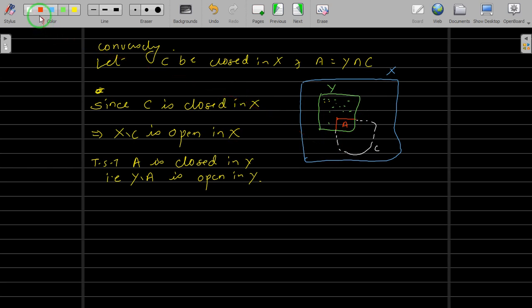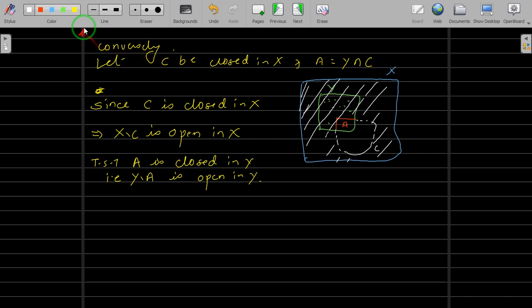Let me shade the portion. This is X, this is C, so X difference C will be this part, everything outside the white part. C is not included. You are taking the complement of C. Okay, so if you take this complement which is open, and you have to write this part as Y intersection the open set, of course this shaded part will help us to get that open set, and in fact that is the open set.